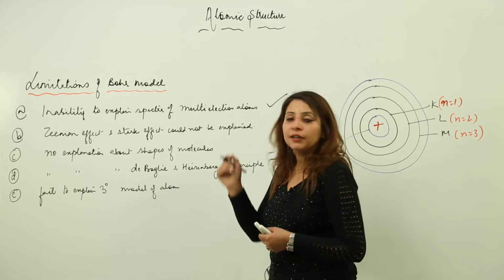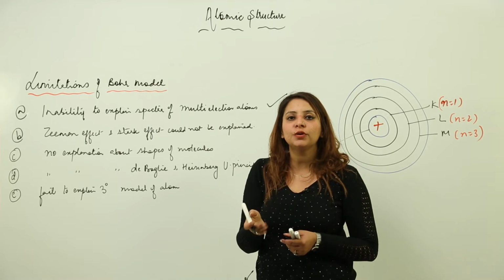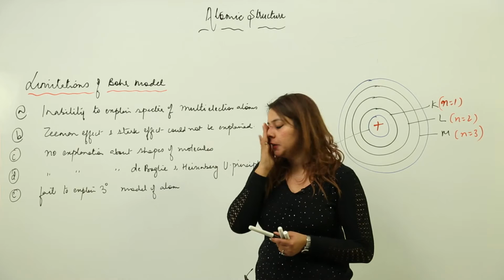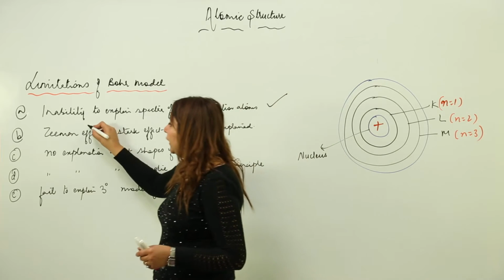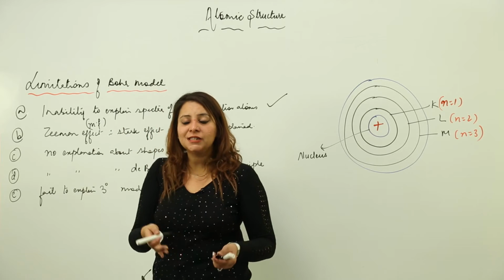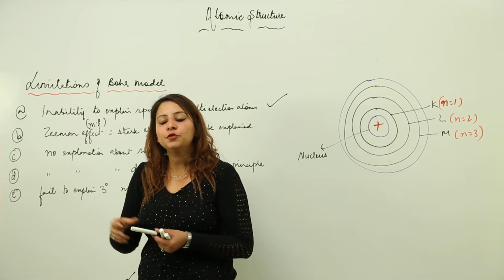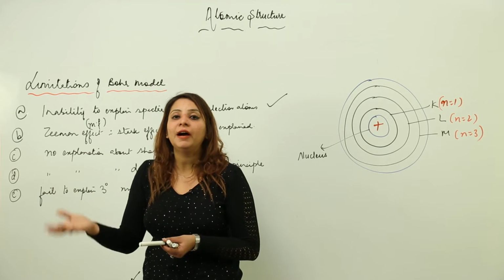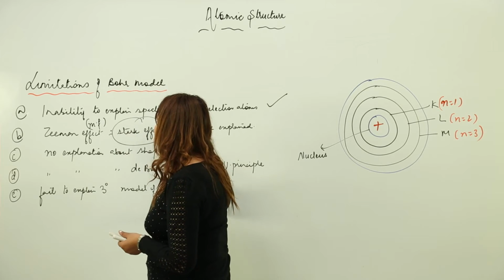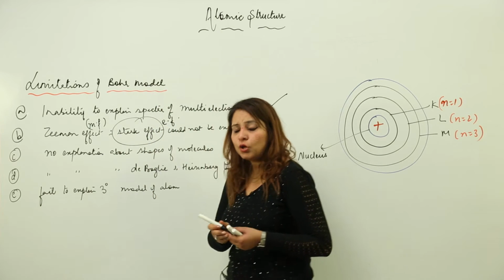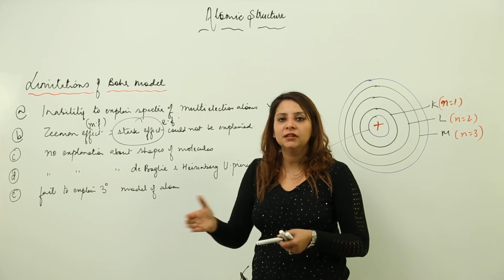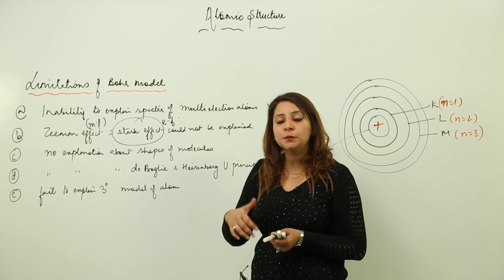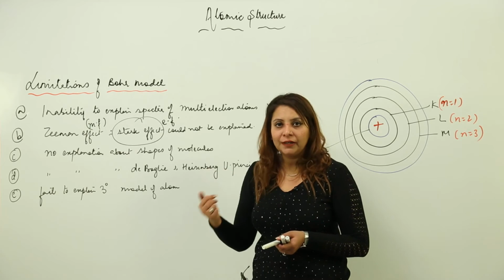Second, when we saw the lines in the spectra, bright lines or dark lines, and then brought a magnetic field around it, if we try to place it in a magnetic field or bring a magnet closer to it, we see that the lines of the spectra split further into many finer lines. The same thing happens when we expose it to an electric field. This could not be explained by the Bohr model, why the lines got split into finer lines.